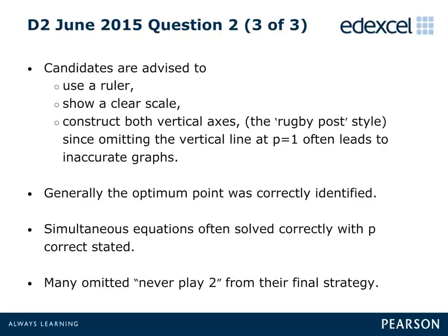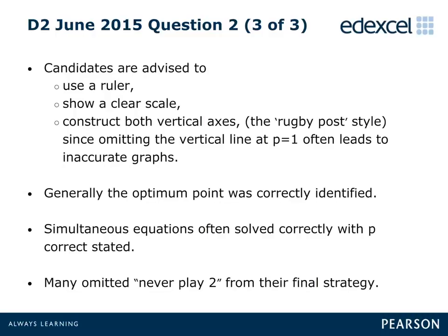Candidates are advised that when drawing the graph, they should always use a ruler to draw the lines and axes. Next, they should indicate a clear scale, which in most cases should be 1 line for each unit. And finally, they should construct 2 vertical axes, with one at p equals 0 and the other at p equals 1.